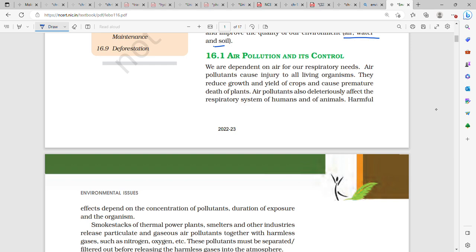Air pollution and its control. We are dependent on air for our respiratory needs. Air pollutants cause injury to all living organisms. They reduce the growth and yield of crops, and they cause premature death of plants. They also deleteriously affect the respiratory system of humans and animals. Harmful effects depend on concentration of pollutants, duration of exposure, and the organism.